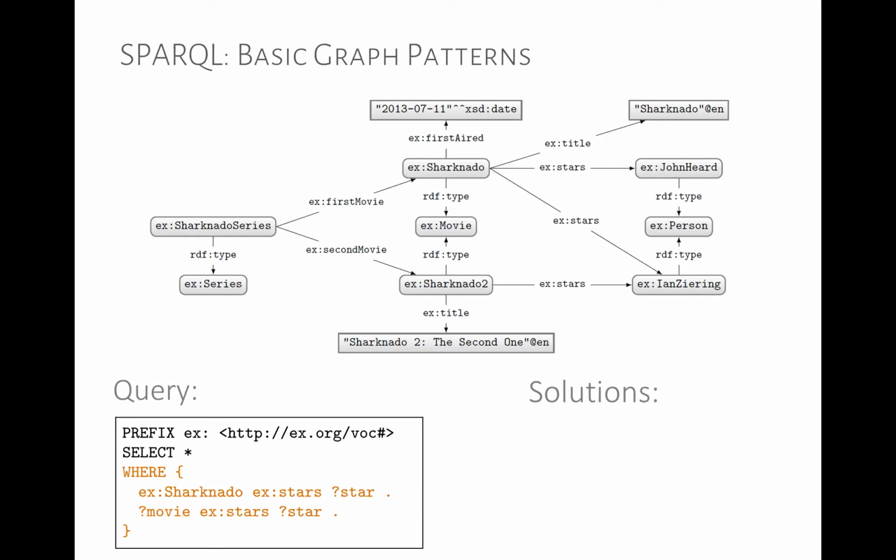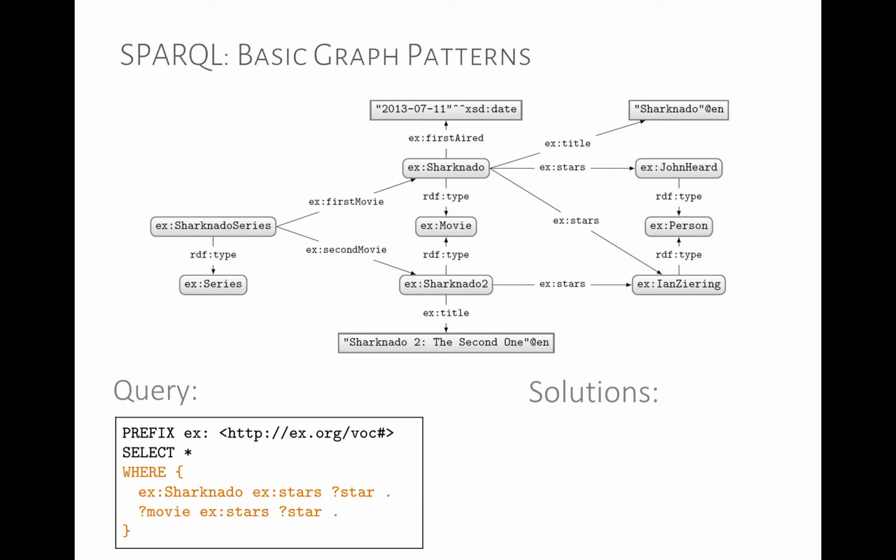So how many solutions do you think we would get for this query on this graph? So we have Sharknado, and we're looking for a subject. Stars ?star, this would be Ian Ziering. We can map Ian Ziering to star here. And then we're looking for ?movie stars ?star. So we have Ian Ziering, and we can go backwards along stars, and we can get Sharknado 2 as a result, right? So do we get one result, or do we get more results? Two? What would the second result be?